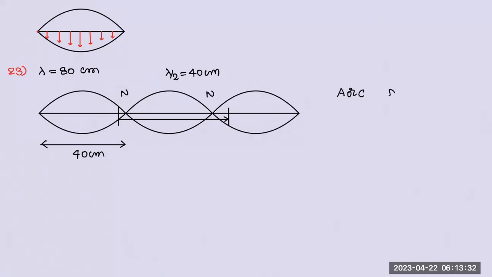If you got answer D, you got it because of the concept that 2 pi by lambda into path difference is equal to phase difference. That is for progressive waves, not for standing waves, because in a progressive wave different particles will have different phase. In a standing wave, all the particles in a loop will have the same phase. That is a mistake.